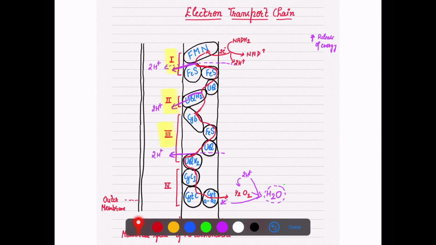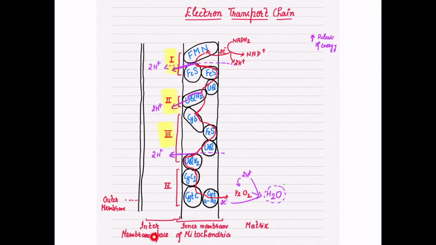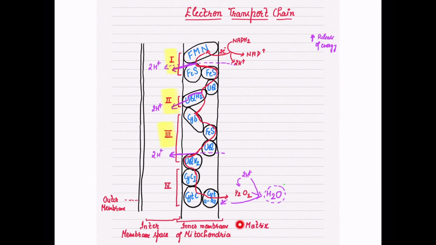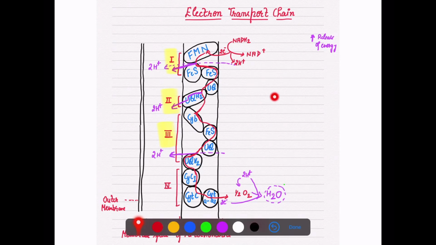Is it clear? This is the outer membrane, this is the inner membrane, the space between them is the intermembrane space, and the inner membrane has channels of many proteins, and this is called the matrix.